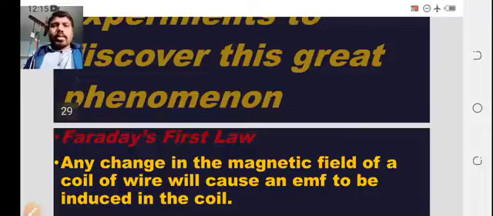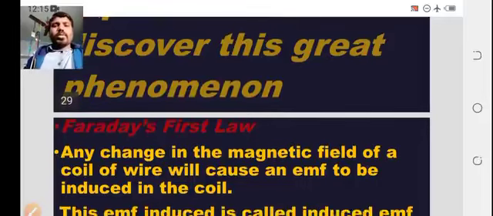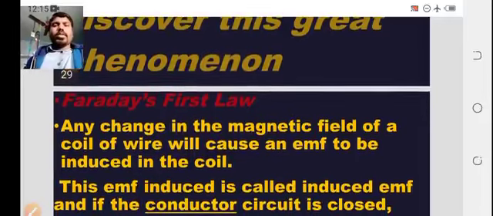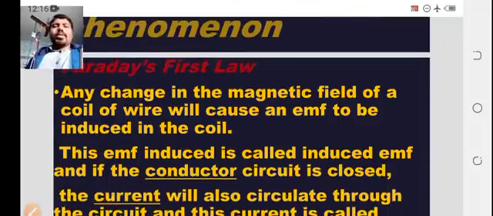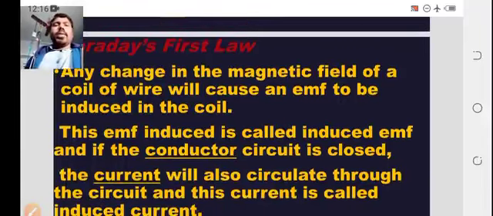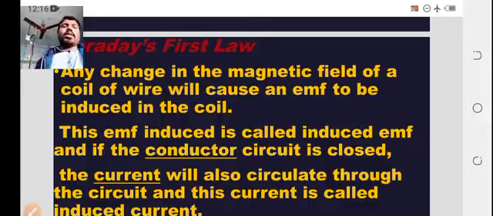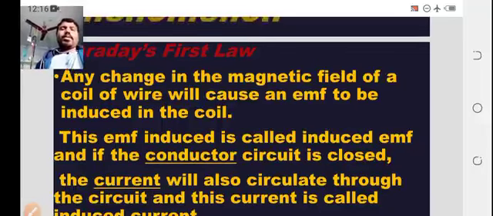Through his thorough experiments, he formulated two important laws, that is, Faraday's first law and Faraday's second law. Let's see what Faraday's first law and second law are. First, I am taking the first law. Any change in the magnetic field of a coil of wire will cause an EMF to be induced in the coil.